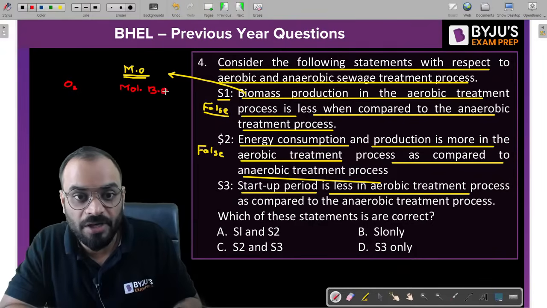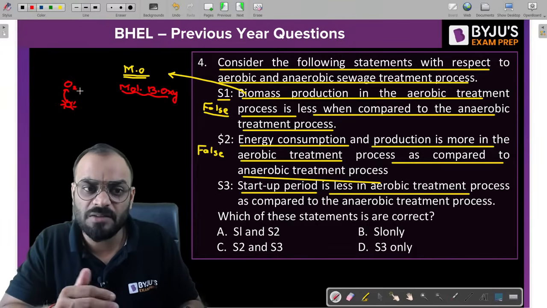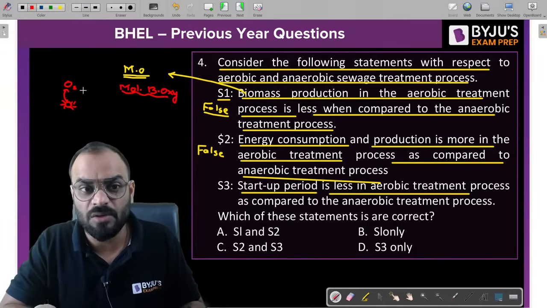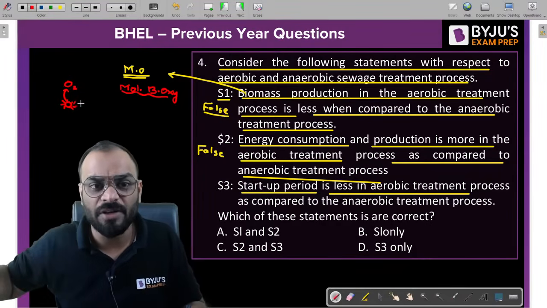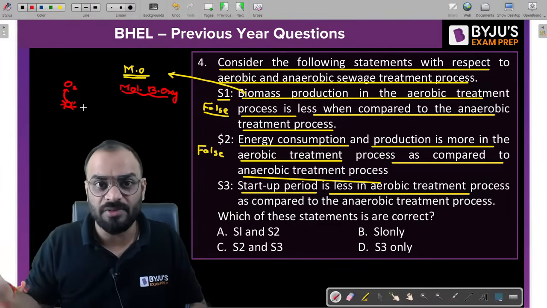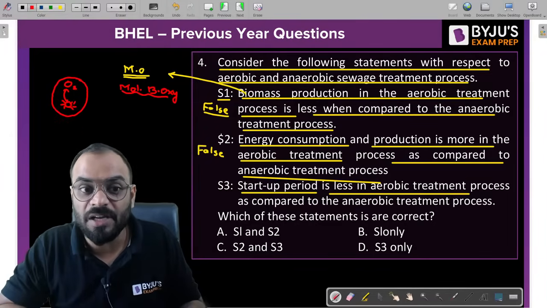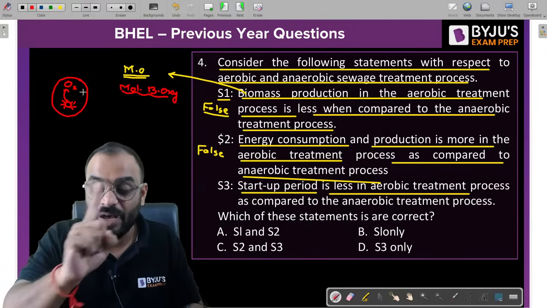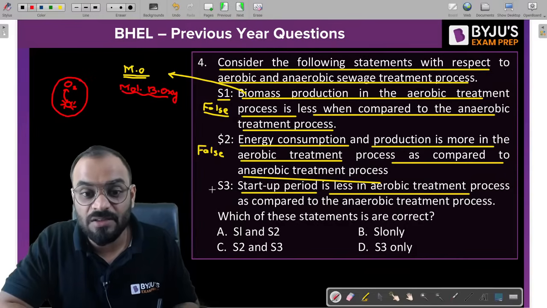If a microorganism consumes freely available oxygen, it can start its process as quickly as possible, because it doesn't have to put in any energy or effort to break down the oxygen from anywhere. So the startup period is lesser in case of aerobic, but more in case of the anaerobic process. That's why this statement is true.